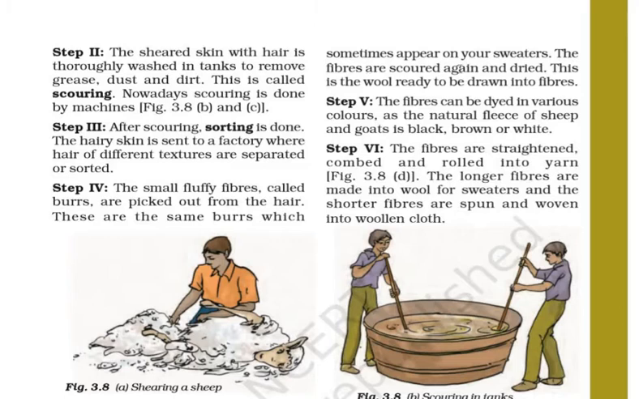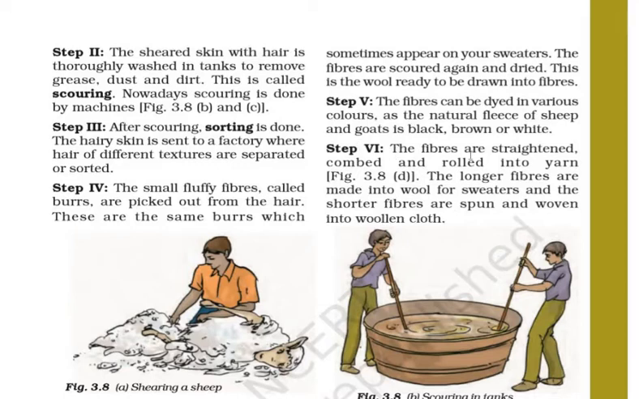The fibers are scoured again and dried. This is the wool ready to be drawn into fibers. So now after the scouring process, it is ready to be drawn into woolen fibers. Now step 5: the fibers can be dyed in various colors. Now the dyeing starts. The natural fleece of sheep and goat is black, brown or white, so after dyeing it can get different colors.